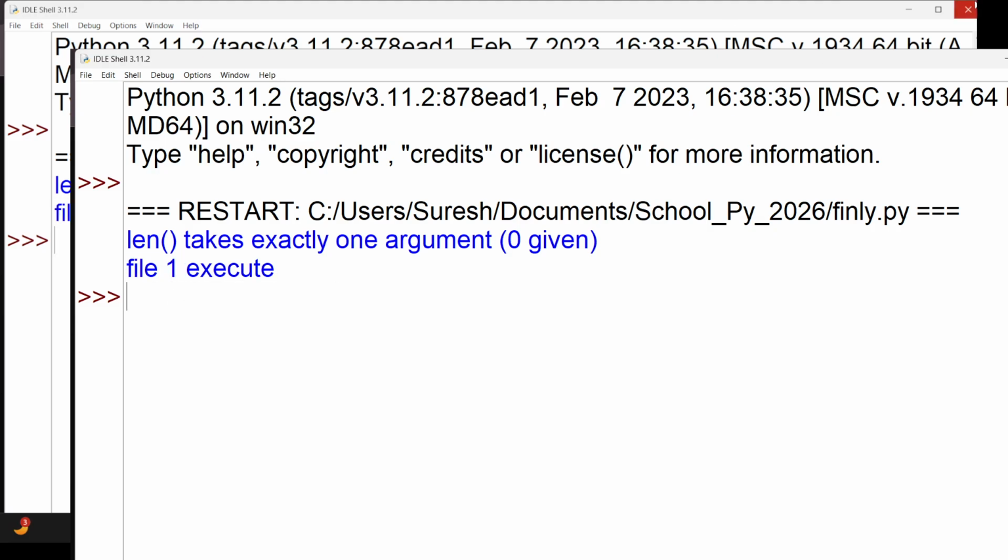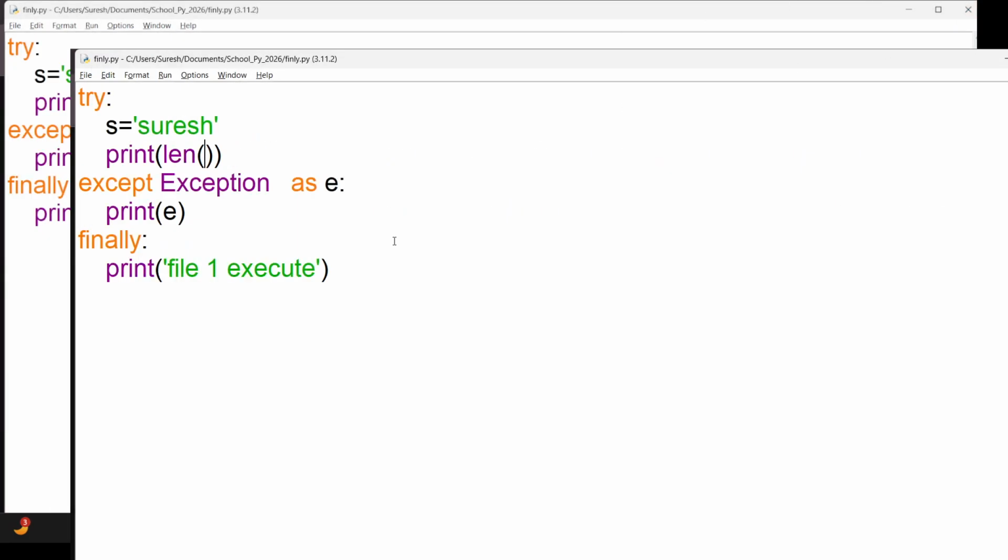Got it? So finally is very important to maintain the log. Whenever a system crashes, at least the finally block gets executed. If you want to print a very important log file, whether an error occurs or not, this will always keep printing. The use of the finally block is simple. It is always executed.